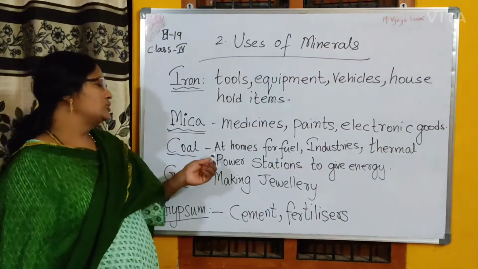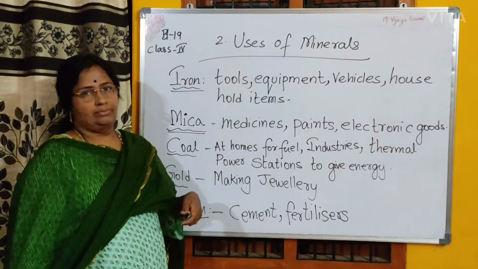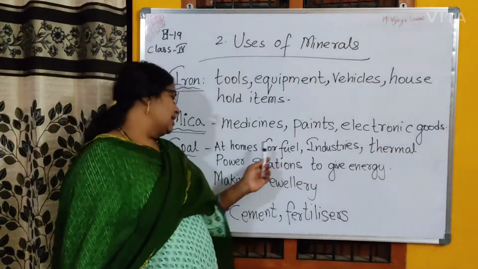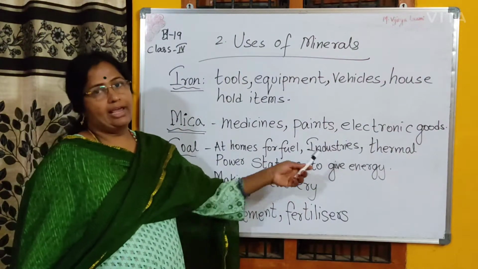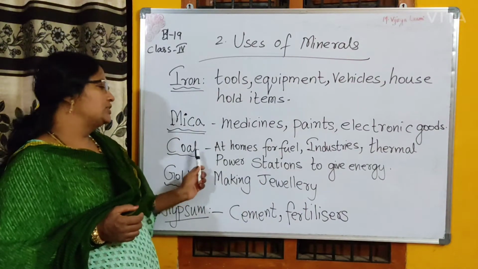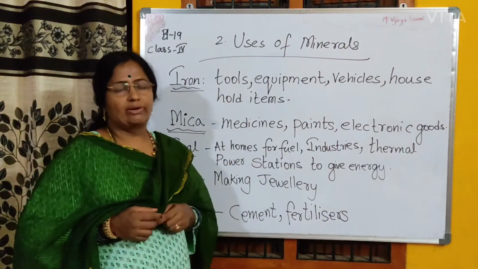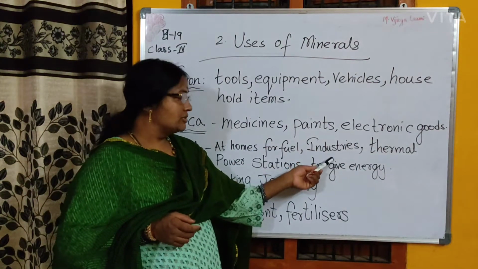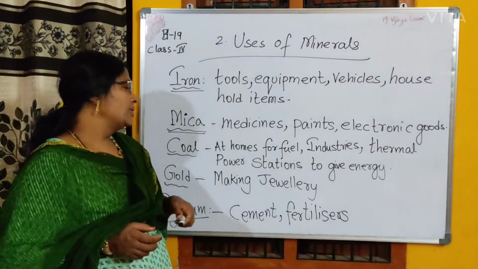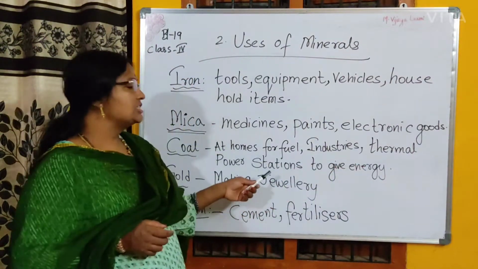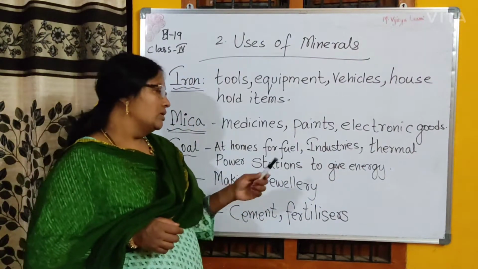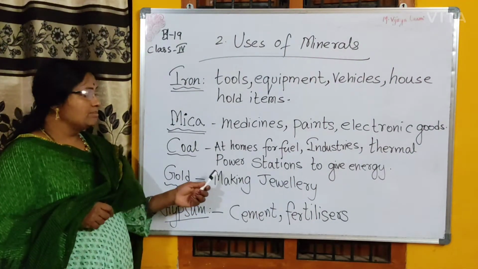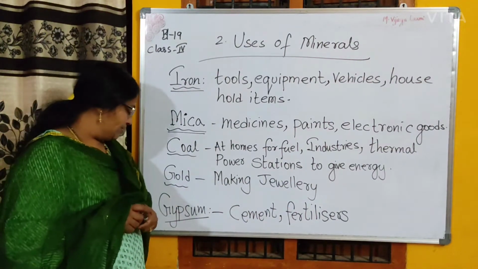Coal is used at homes for fuel, for cooking food or boiling water, and in industries as the raw material, in thermal power stations for generating electricity, to give energy. Gold is used in making of jewelry.